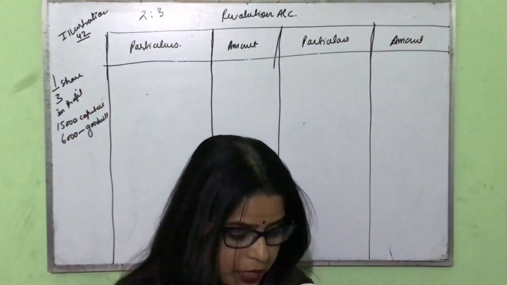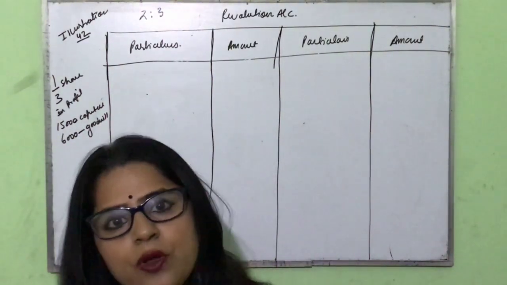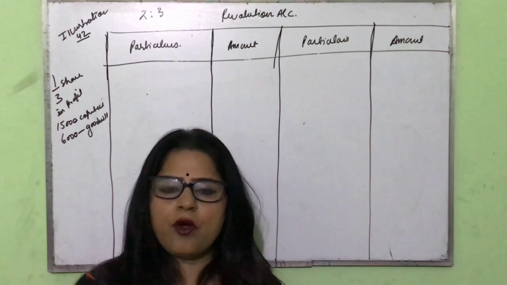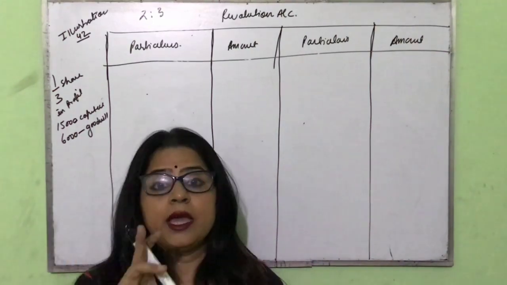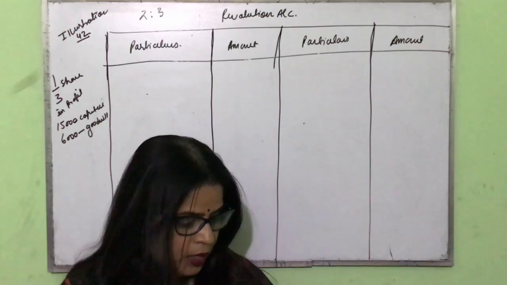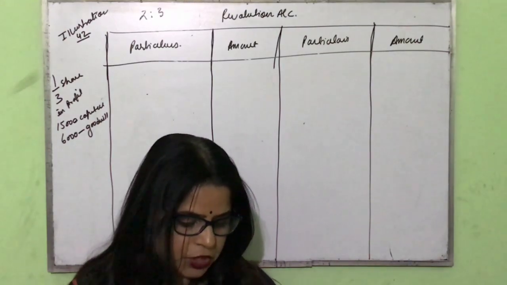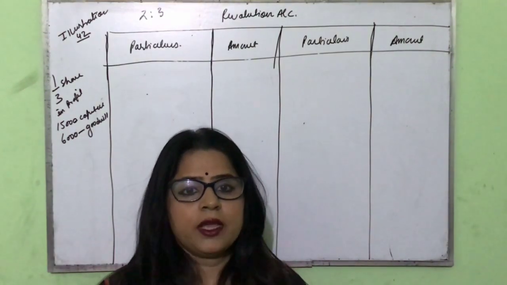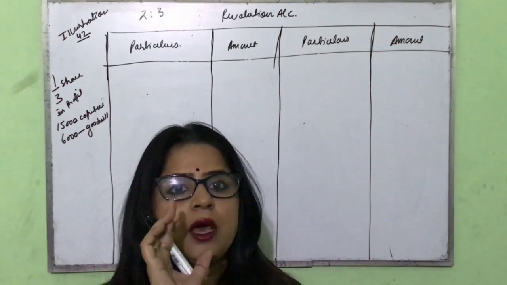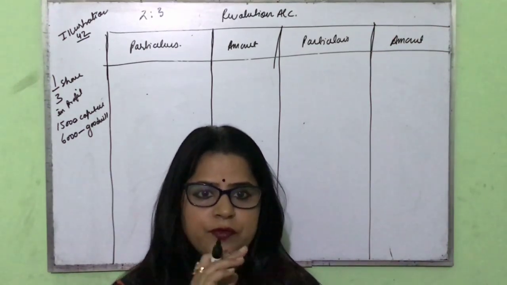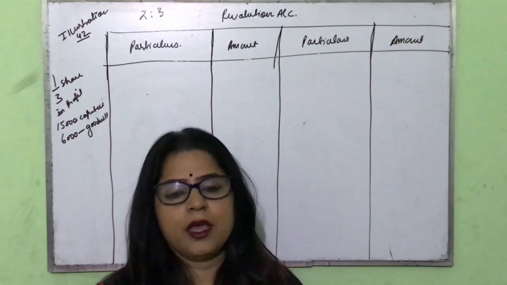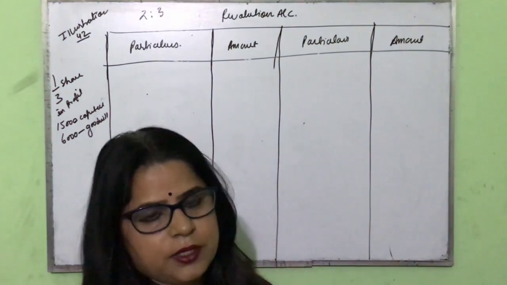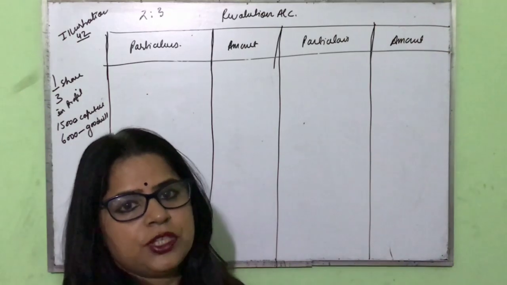If you remember, in the treatment of goodwill, when a new partner brings an amount of goodwill in cash, what entry do we pass? Cash account debit to premium for goodwill, and then premium for goodwill will be transferred to the sacrificing partners in the sacrificing ratio. Second information, the value of stock and plant and machinery were to be reduced by 10%. When you compare the information of assets and liabilities given in the balance sheet with the additional information, you find that your stock and plant and machinery are reduced by 10%, means they are decreasing.